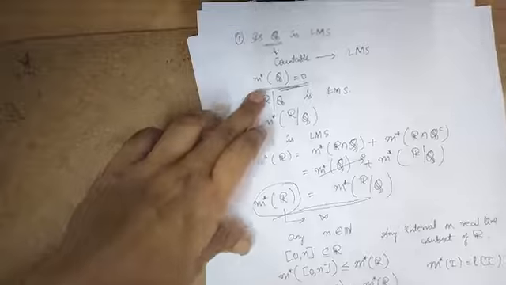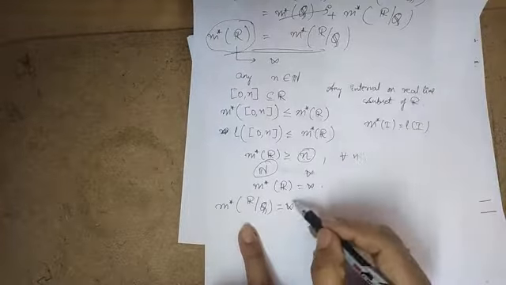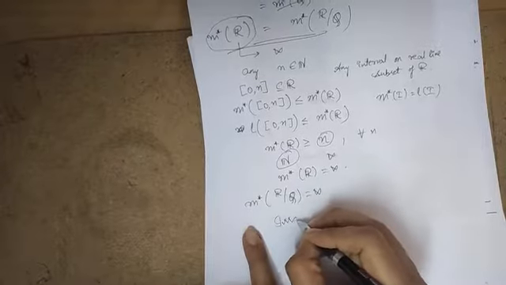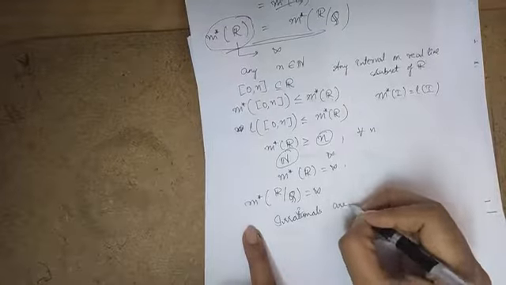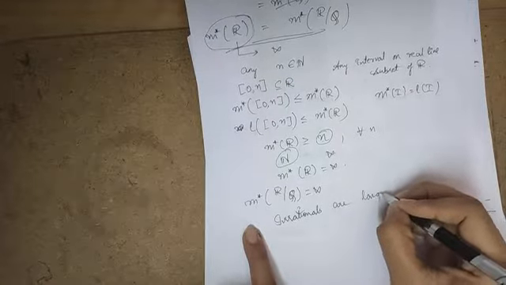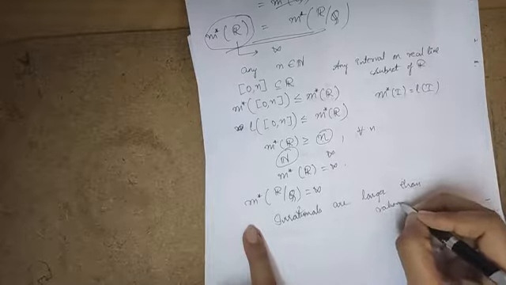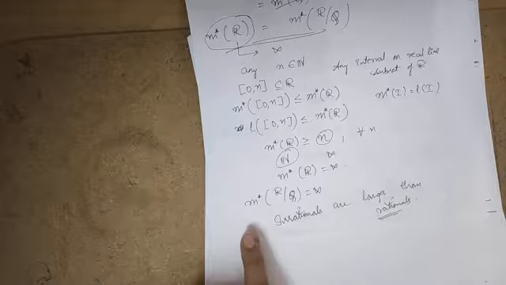So now compare rationals and irrationals. The outer measure of rationals is 0 and the outer measure of irrationals is infinity. That means irrationals are larger, or bigger, than rationals. So this is the conclusion we get.